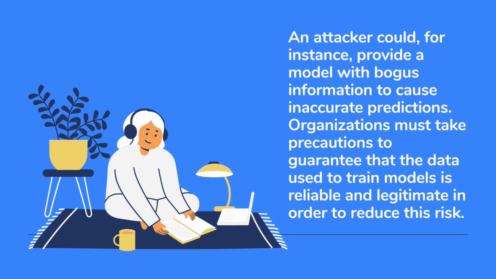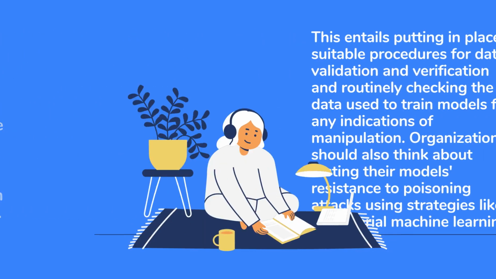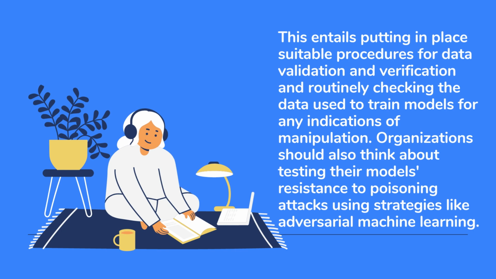Organizations must take precautions to guarantee that the data used to train models is reliable and legitimate in order to reduce this risk. This entails putting in place suitable procedures for data validation and verification and routinely checking the data used to train models for any indications of manipulation. Organizations should also think about testing their models' resistance to poisoning attacks using strategies like adversarial machine learning.